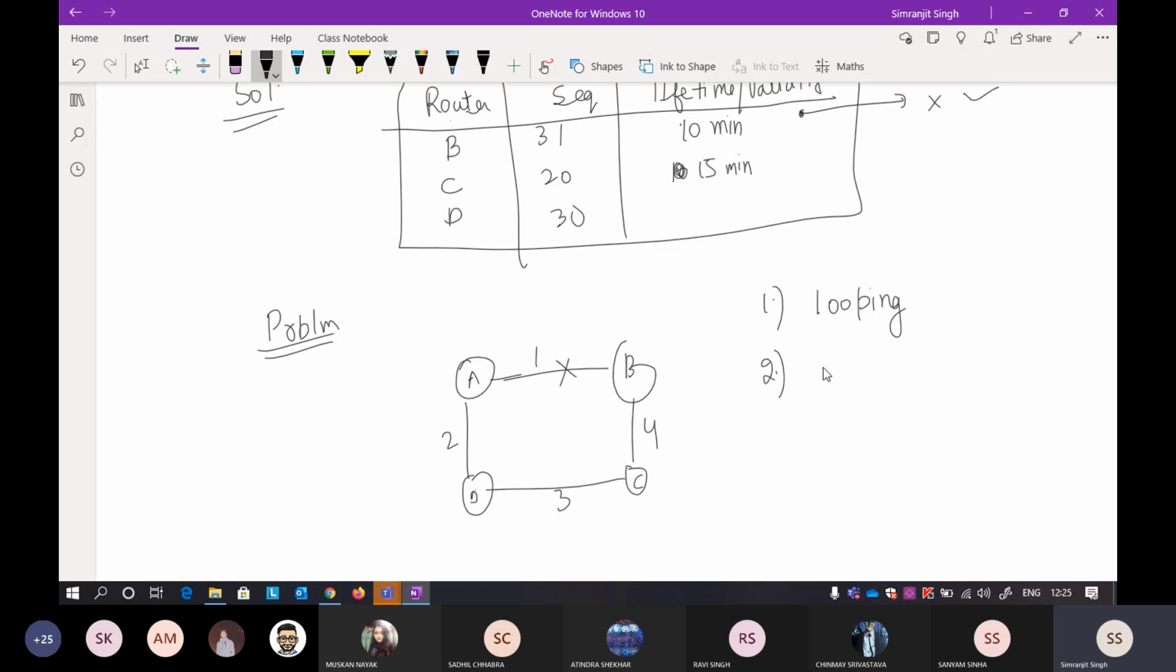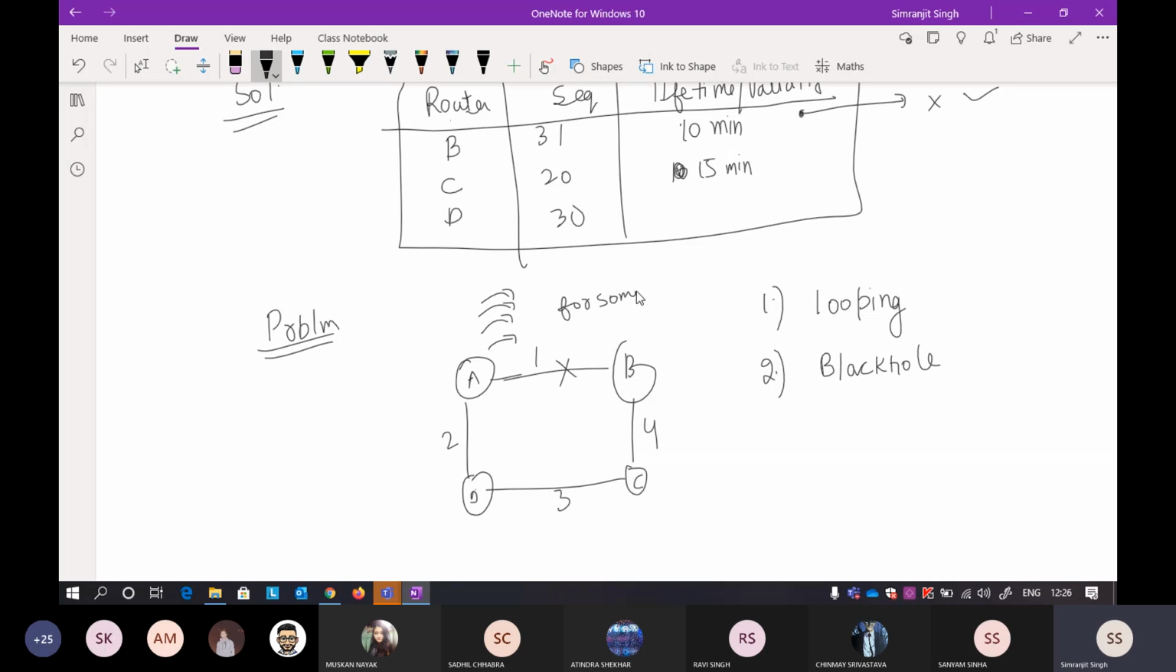Now the second problem is referred to as black hole. Okay, so why is it a black hole? A will sometimes send its packets towards the same path even if it is disconnected, because it will not get the information that this path is down. It will not get the information for some time.